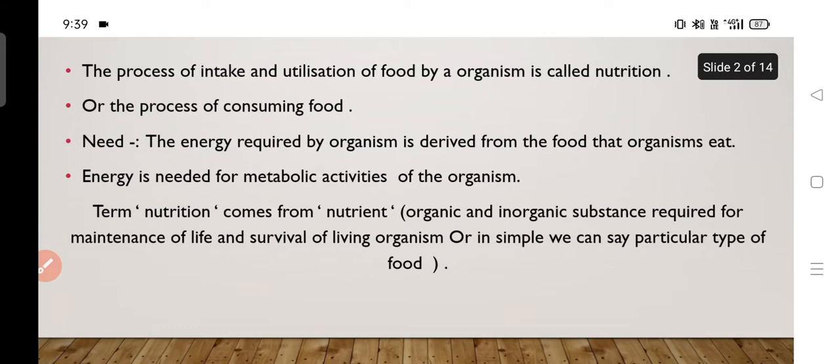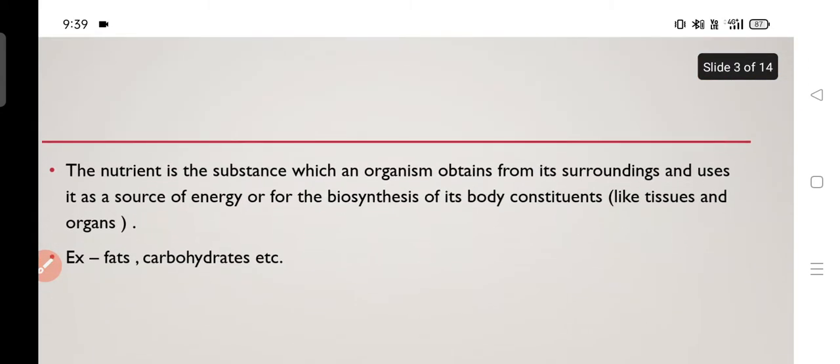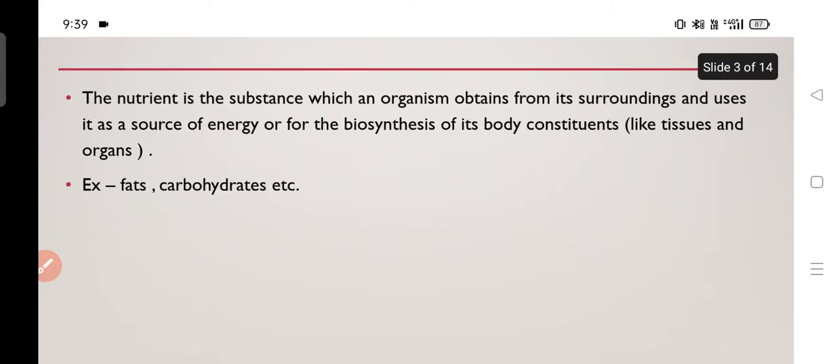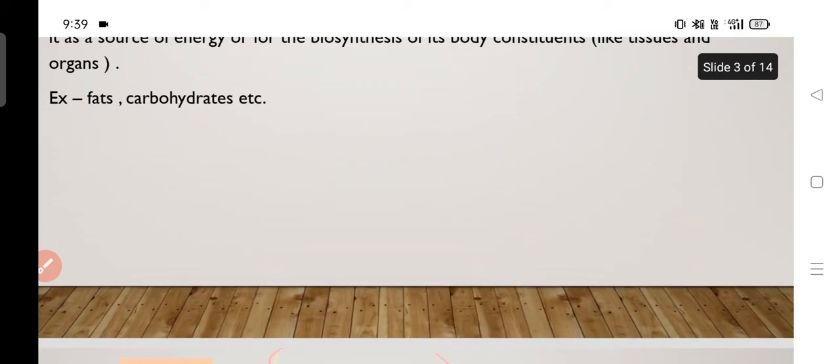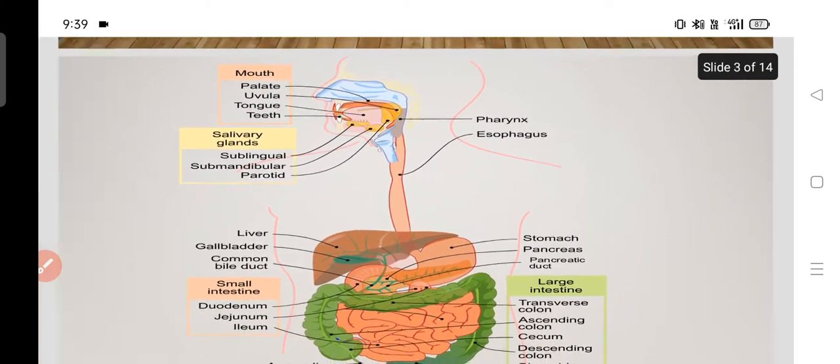Nutrient means the particular type of food or organic or inorganic substance we derive from the surroundings for the maintenance of our body and growth and repair of our body. Okay, examples of nutrients are fats and carbohydrates. Now we will start nutrition in human beings.